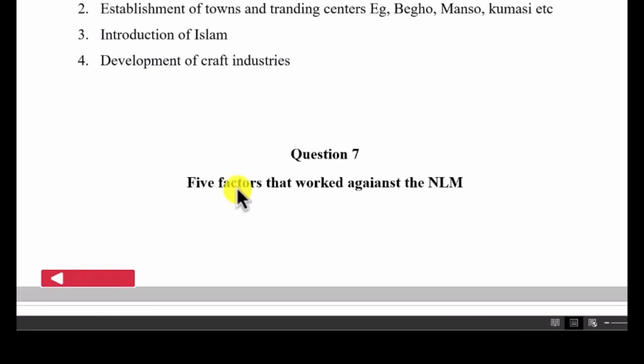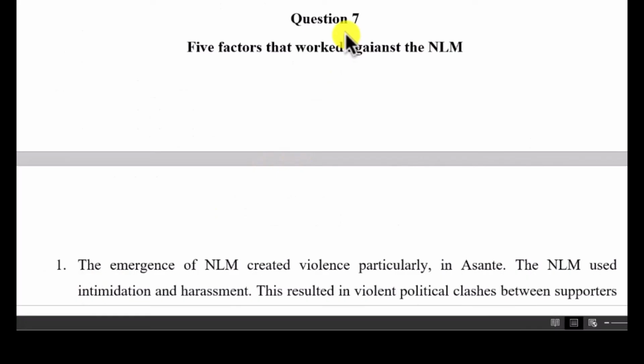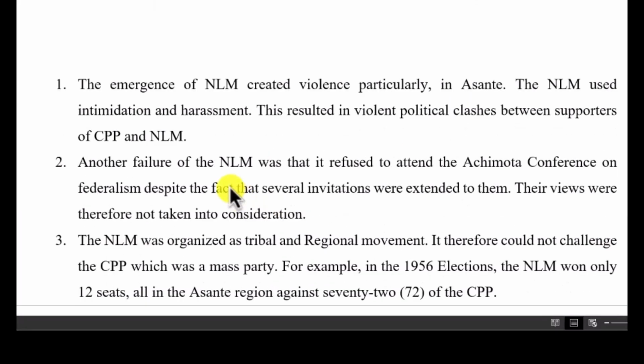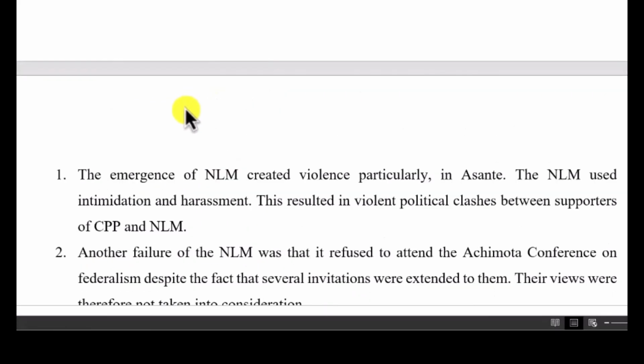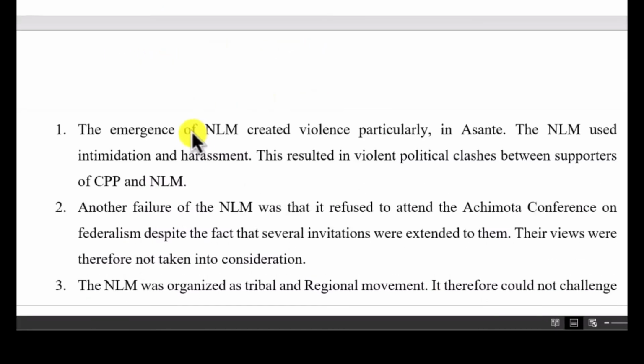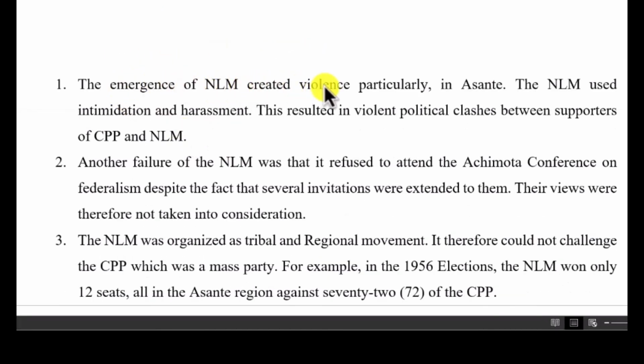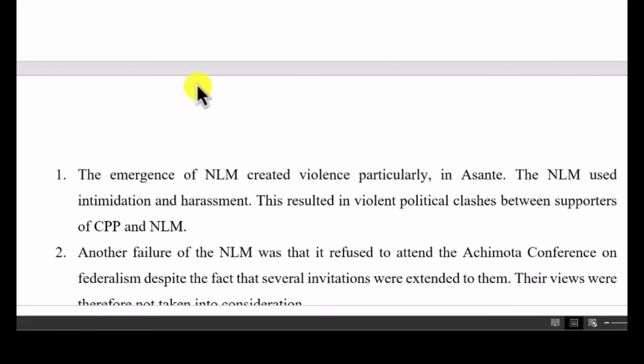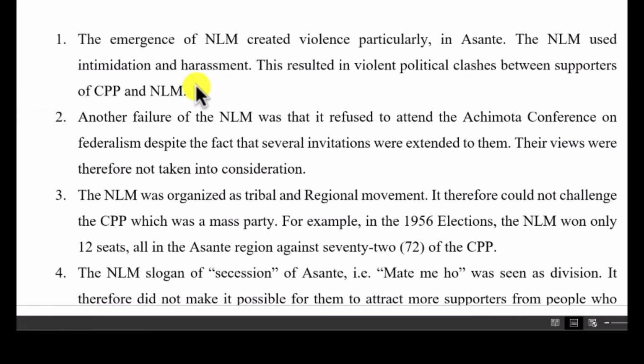Now, let's take a look at the question number 7, 5 factors that work against the NLM. The NLM, we all know, the National Liberation Movement, had some demands, but of course they failed at a point. These were some of the factors that led to their failure, because this question is basically talking about their failure. So the emergence of NLM created violence, particularly in Asante. So they brought about violence, they were attacking each other, and that was a factor that also worked against them. People did not like them.